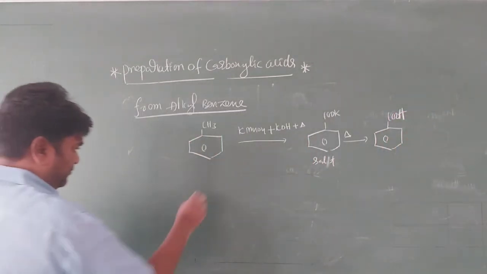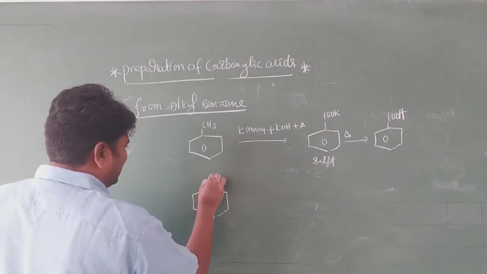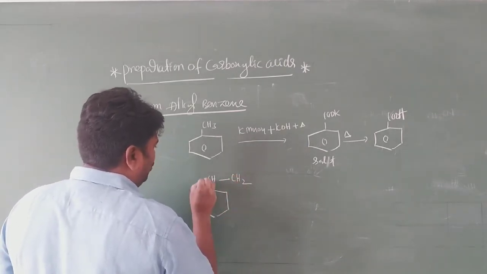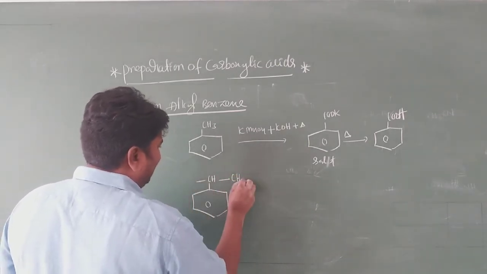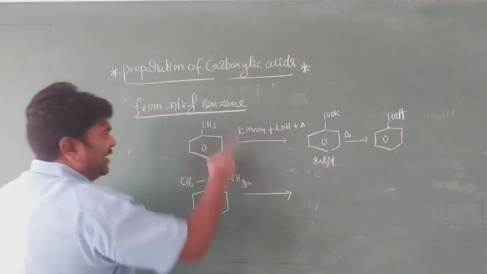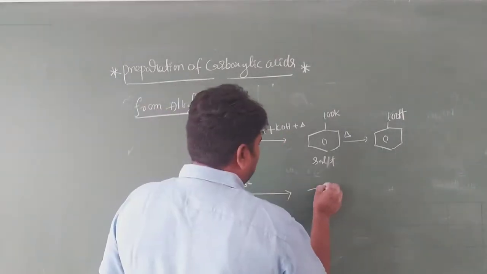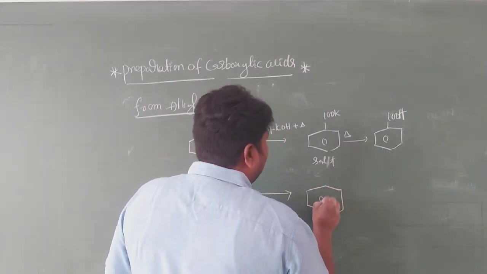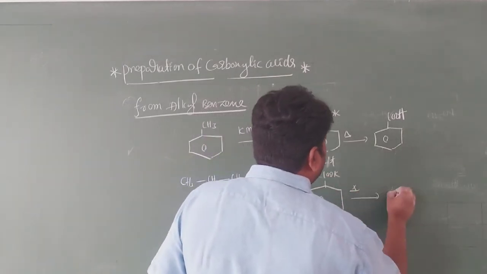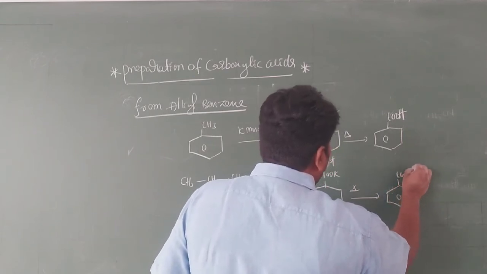Similarly, see there, suppose it is CH2CH3. Same conditions, KMnO4 in presence of KOH and delta, you form this one, a COOK salt. On heating, you get a benzoic acid. This is the benzoic acid, COOH.